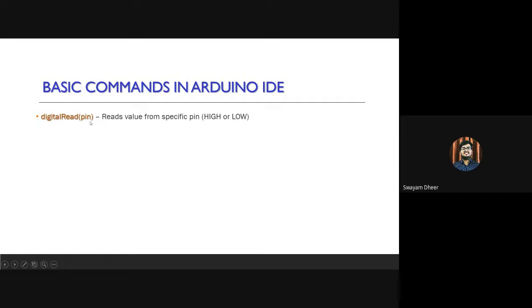For example, if I'm connecting my LED to pin number 9, I need to write digitalRead(9). It will read whether the pin is high or low. The next command is digitalWrite, which takes as input the pin and the value, and that value is either HIGH or LOW. This command is used to give a value to a specific pin. Considering the same example, if I connect an LED and I want it to be switched on, I'll write digitalWrite(9, HIGH). This means that the device connected to pin number 9 will automatically switch on according to the given condition.